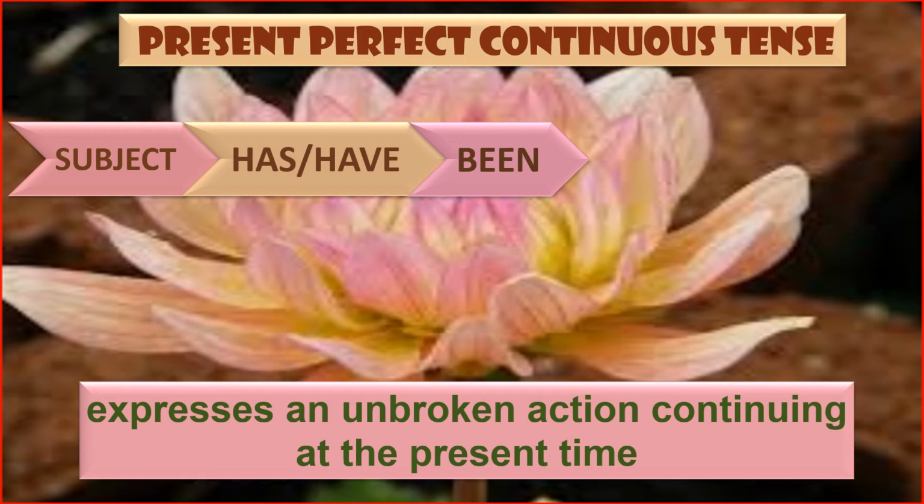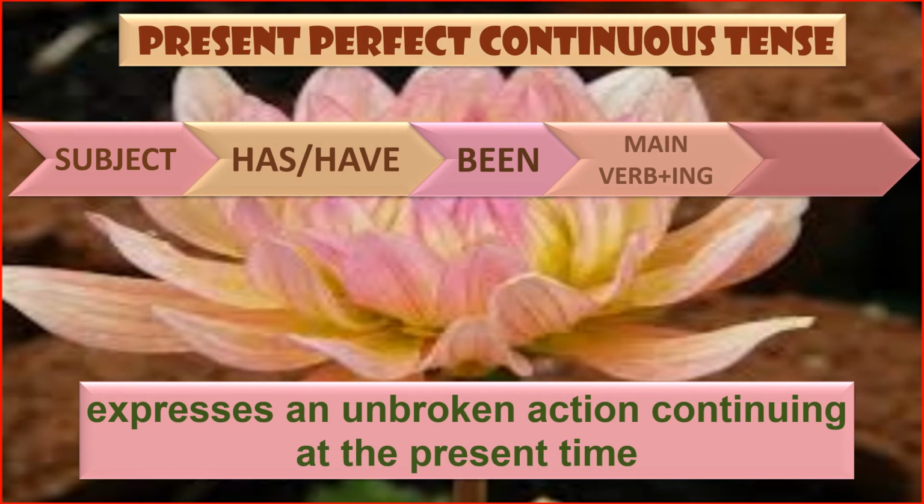See, in present continuous tense, auxiliary verb had come before main verb plus ing, and in present perfect continuous tense, before present participle been would come. What is present participle? Nothing but main verb plus ing. So main verb plus ing, that is present participle, and then object.